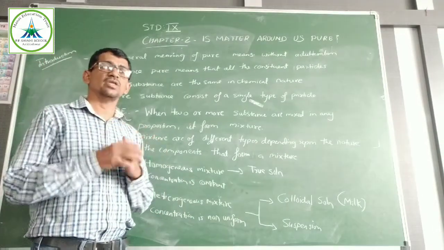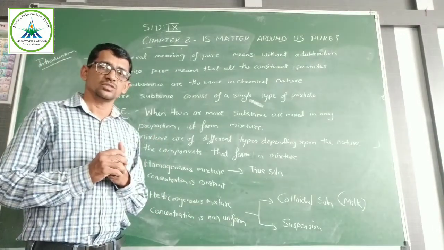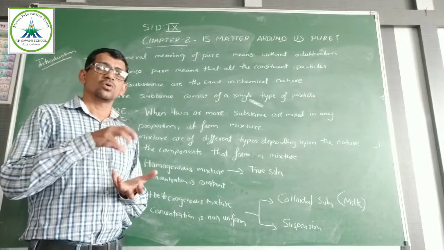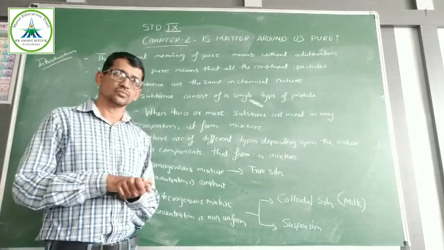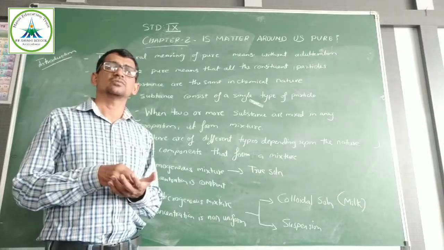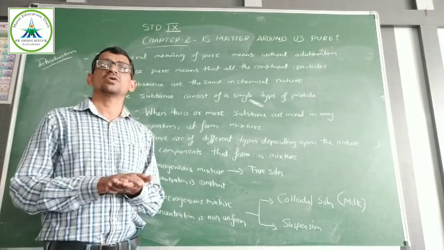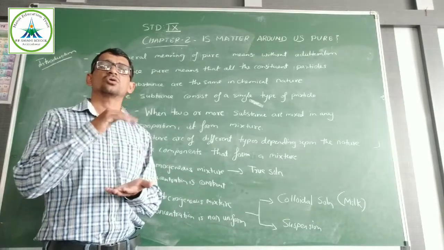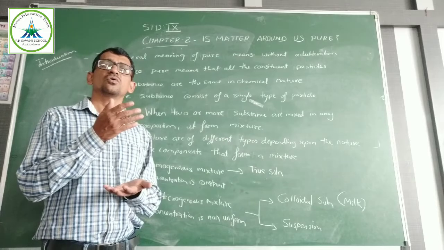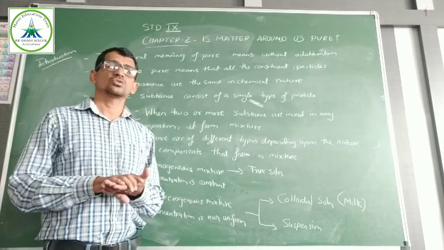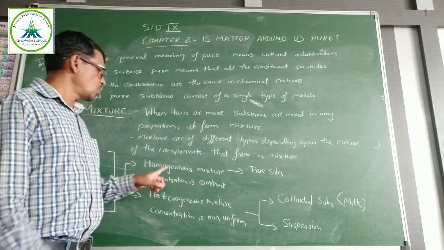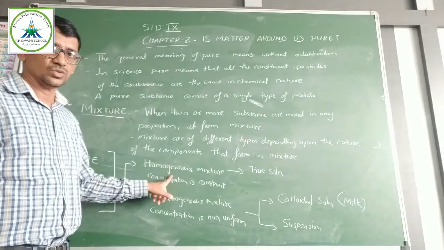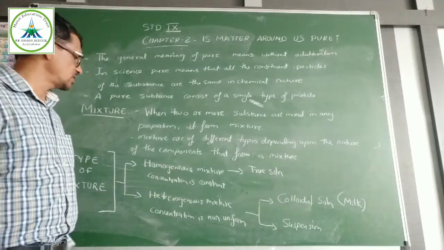There is no variation in the composition of the mixture. Suppose you take water and add sugar or copper sulfate solution or KMnO4 solution. If the concentration of KMnO4 is constant throughout, the same at the top of the beaker and the same below, then it is known as a homogeneous mixture. In a homogeneous mixture, the phase is the same.